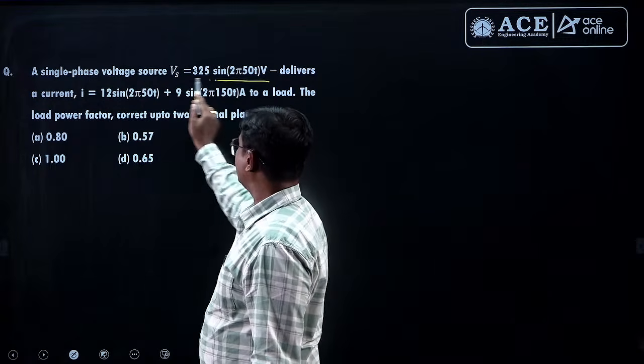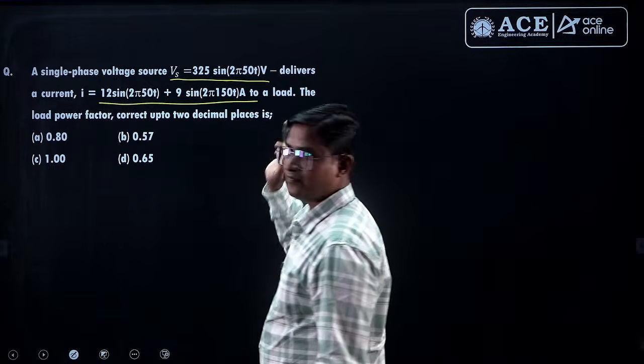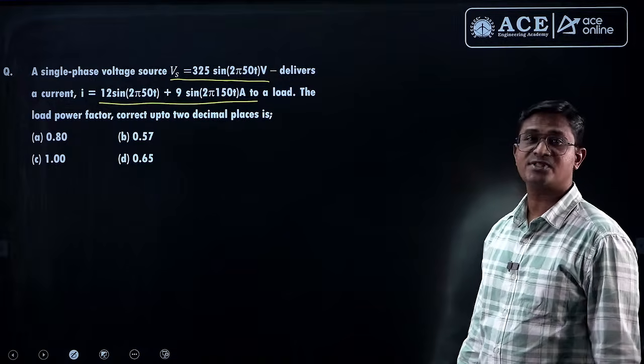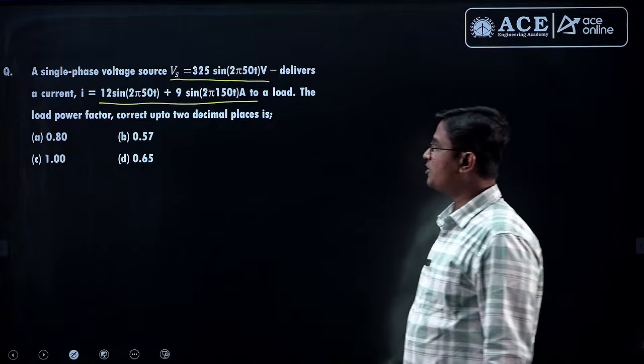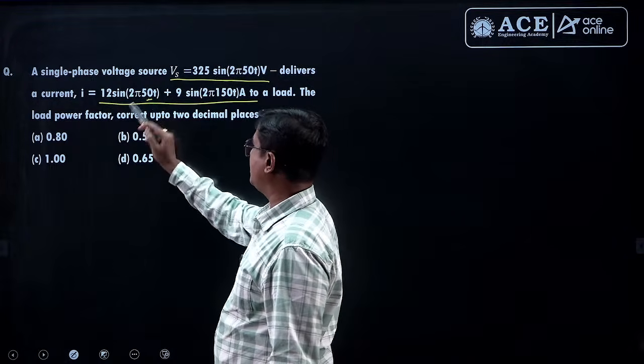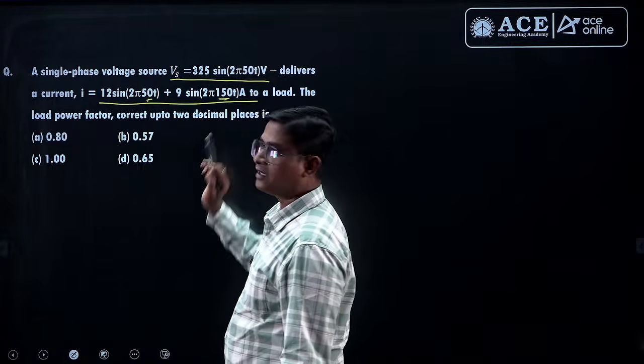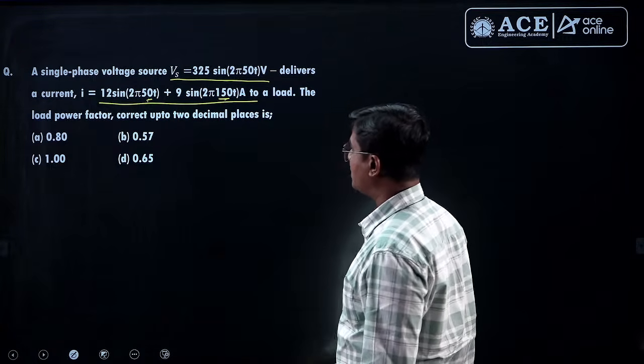Check these types of questions we discussed during our sessions. He has given voltage and current expression, but voltage is pure sinusoidal. Current is having the harmonics present, right? 50T, it is 150T. So this is a fundamental, this is the third harmonic, right? Now how to find the power factor?